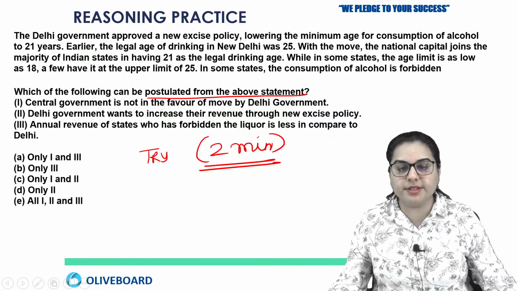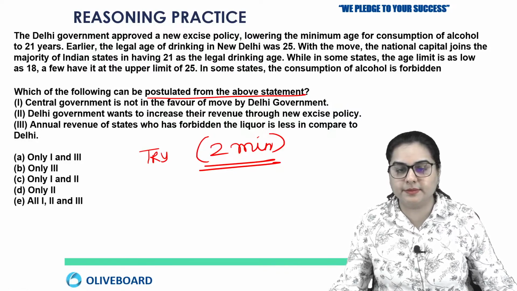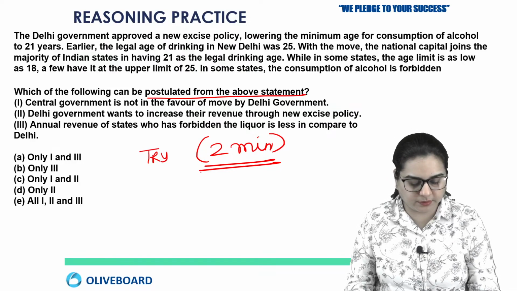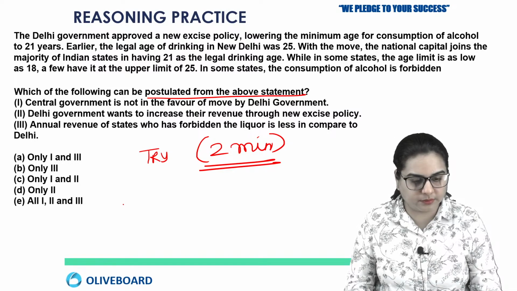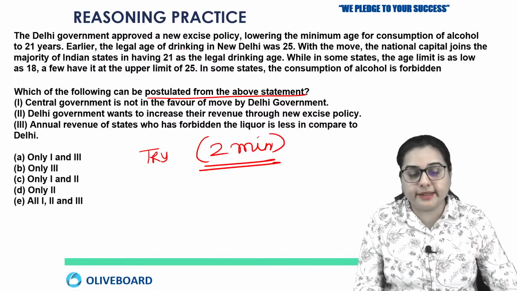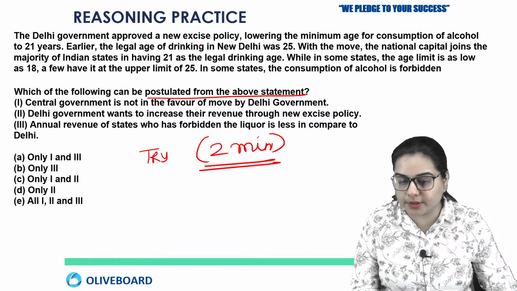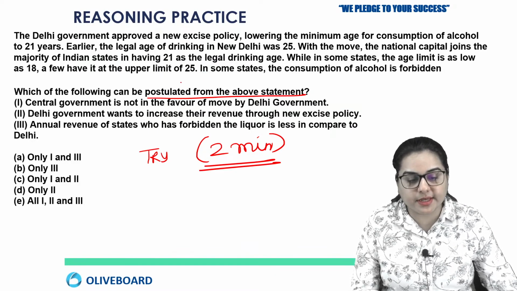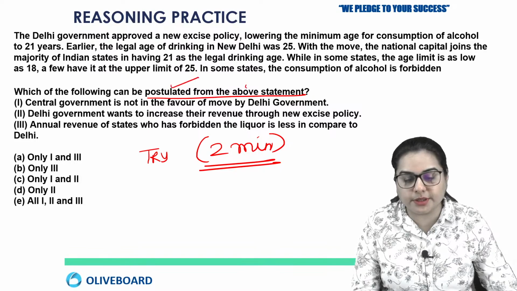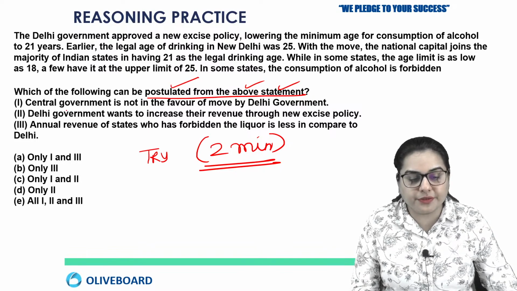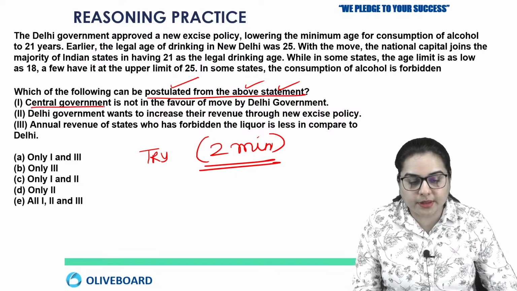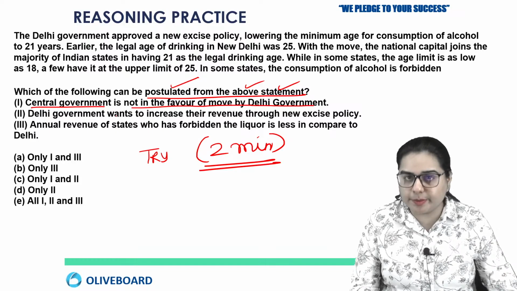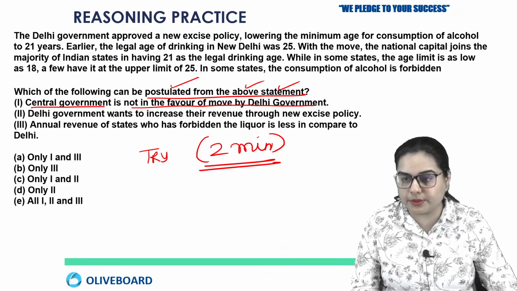Okay, students, answer me this. So Delhi government approved a new excise policy lowering. Now this is the same case. Okay, now the paragraph is same, but he is asking which of the following can be postulated from the above statement. Okay, now the first one says central government is not in the favor of move by Delhi government. Okay, it might be the case, but we are not getting any reference about this.